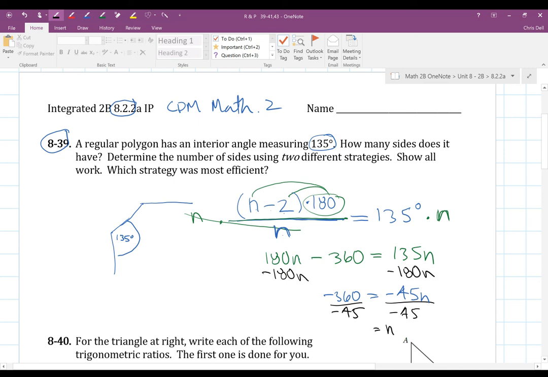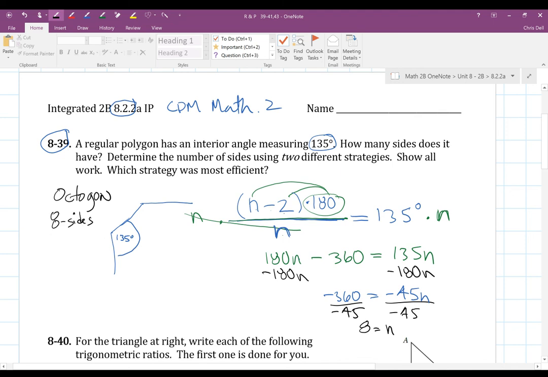So n, let's see, what is that? Does that give me 8, I believe? Let me just double check here. 360 divided by 45 is 8, yes. So n equals 8. That tells me there are 8 sides, so this is an octagon. Okay, an octagon, 8 sides.